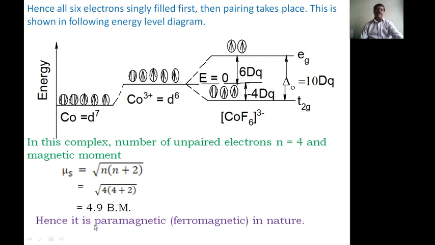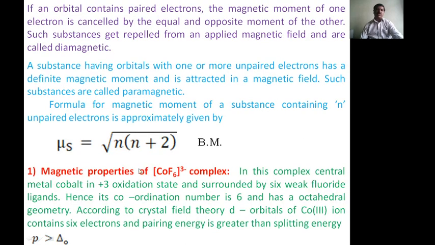Hence we say that, due to having a magnetic moment mu s greater than 0, it is called a paramagnetic substance. Because it has more than 2 unpaired electrons, it is also called ferromagnetic in nature. This is about the magnetic property of the hexafluorocobaltate 3 ion.